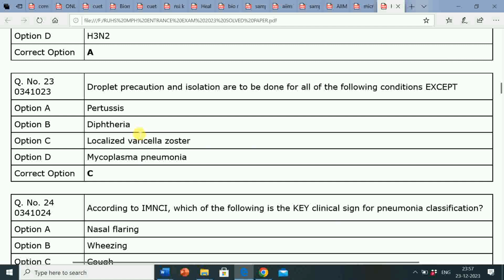So the question is, droplet precaution and isolation are to be done for all of the following conditions except. The correct answer is localized varicella zoster. So droplet precaution and isolation are to be done for options A, B and D, and droplet precaution and isolation are not done for localized varicella zoster. They are to be done for pertussis, diphtheria and mycoplasma pneumonia.